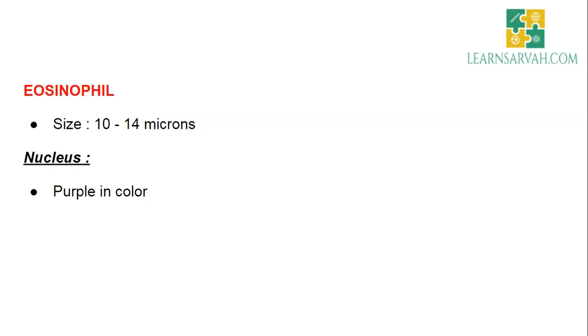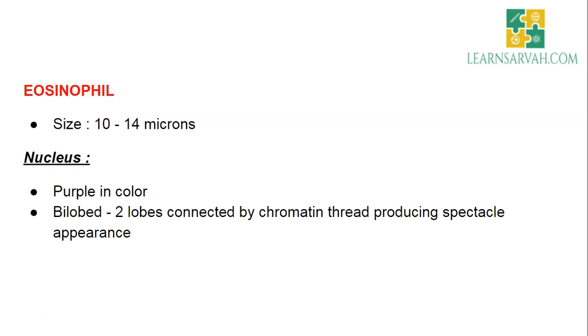Now coming to the second WBC, that is eosinophil. Its size is also similar to the neutrophil, almost 10 to 14 microns. Now the features of the nucleus: it will be purple in color, and it is mainly bilobed, that is 2 lobes connected by a chromatin thread, and it produces a spectacle appearance of the nucleus.